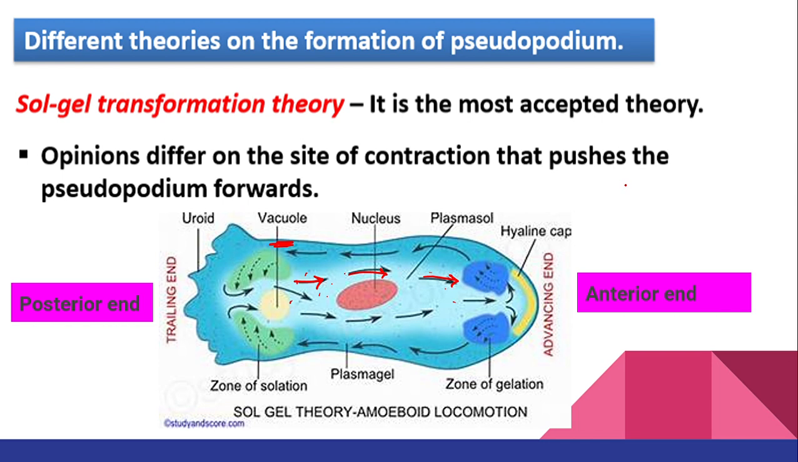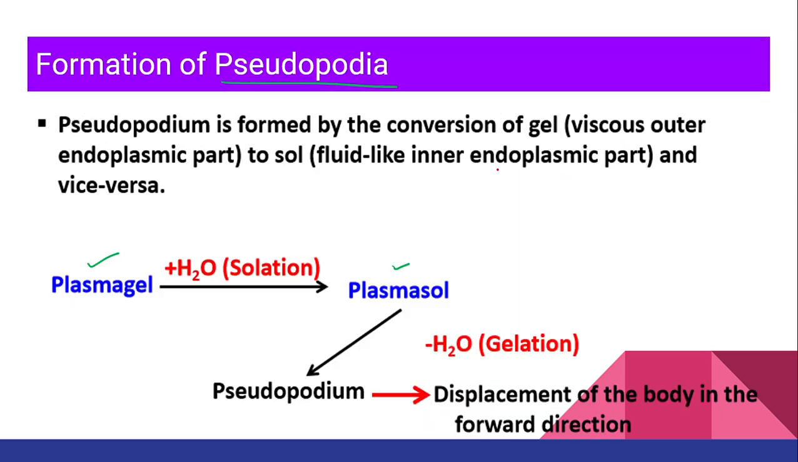Now, for the formation of pseudopodium, two processes will take place. What are the two processes? One is going to be your solation and the other one is going to be your gelation. Ma'am, am I supposed to know which one is first, which one is second? No, both are happening simultaneously. So, what is solation and what is gelation?